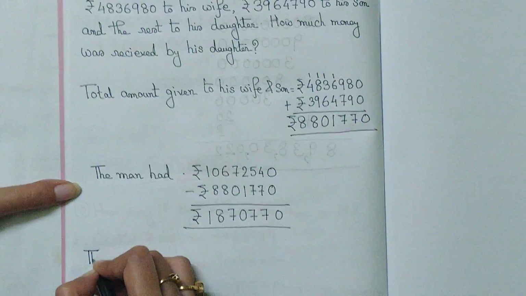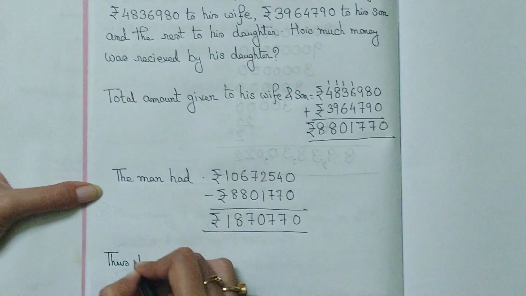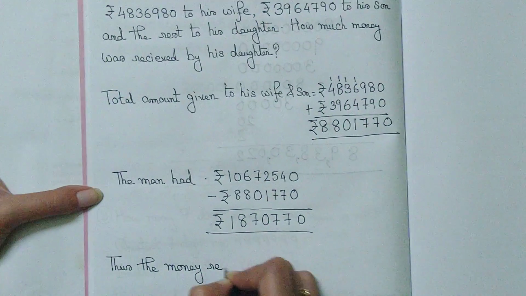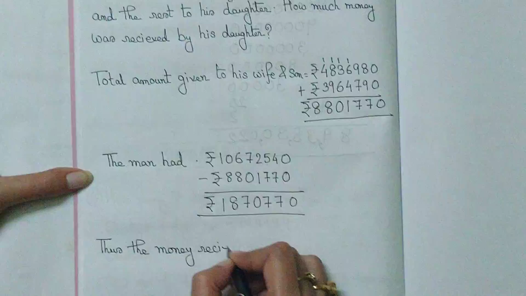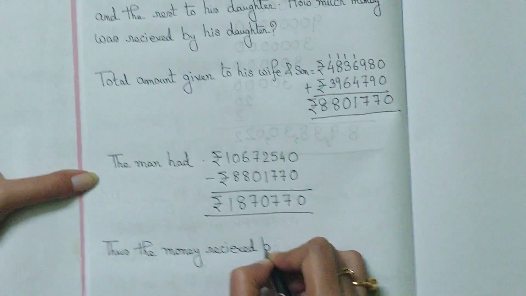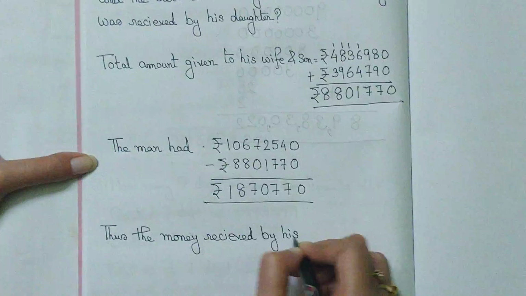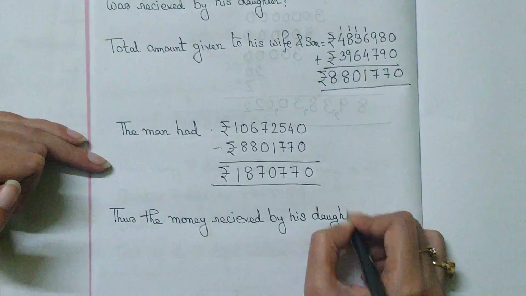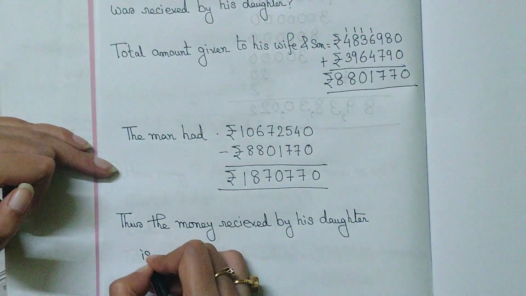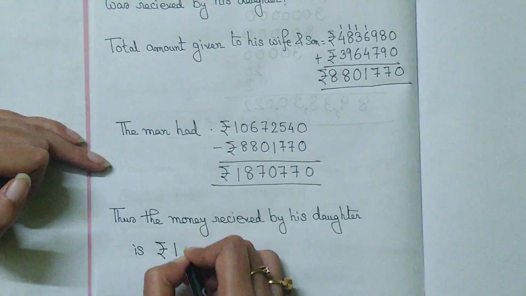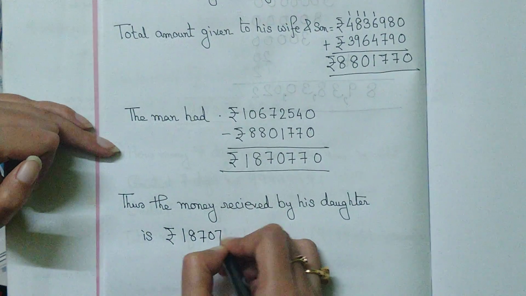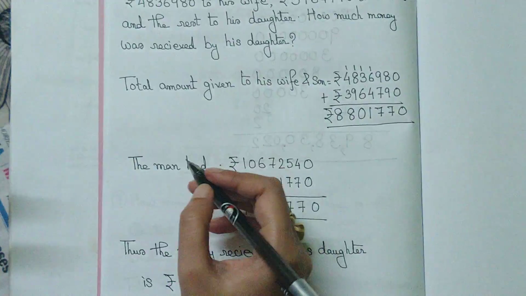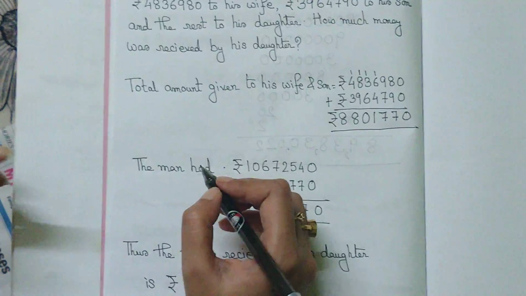Thus the money received by his daughter is rupees 1870770. This statement you can also write that will be proper, that the